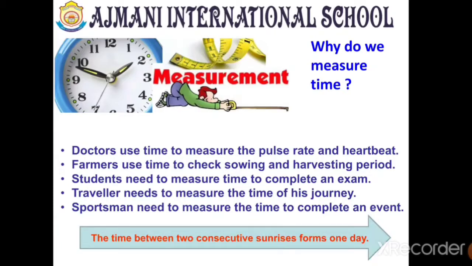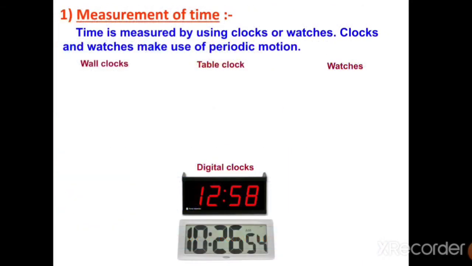And do you know, the time between two consecutive days is called a day. Okay? So suppose today is 6th of May and tomorrow is 7th of May. So the sunrise of 6th of May and the sunrise of 7th of May will give you a complete day between them. Now, we understood why we need to measure time.